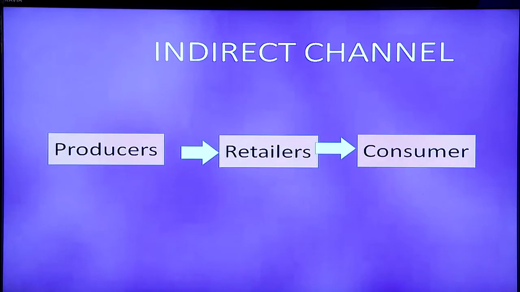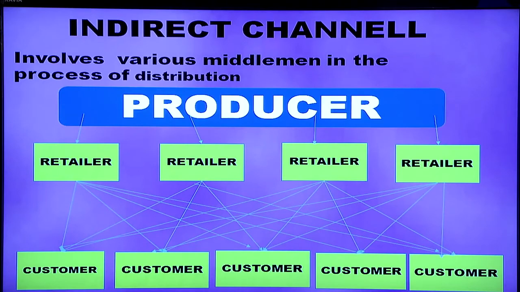Another type of indirect channel: producers distribute directly to the retailers and retailers distribute directly to the consumers, the end users. Here is another picture which clearly shows this. Producers are linked to various types of retailers and each retailer distributes the goods to different types of consumers. According to their needs, consumers come to different retail outlets.